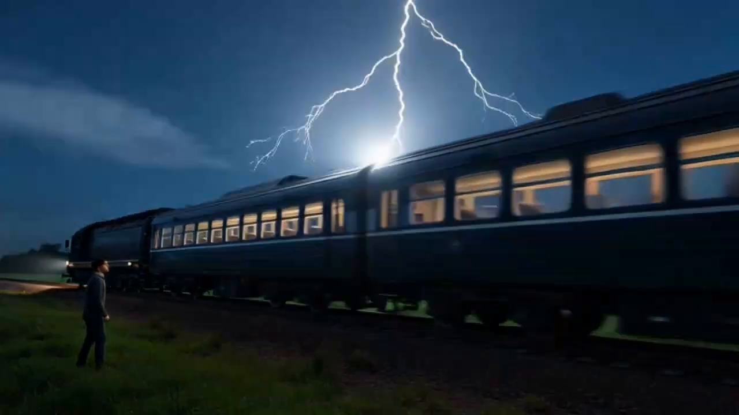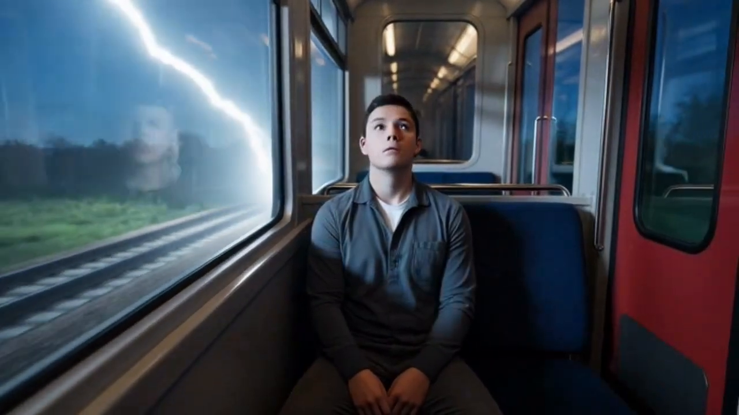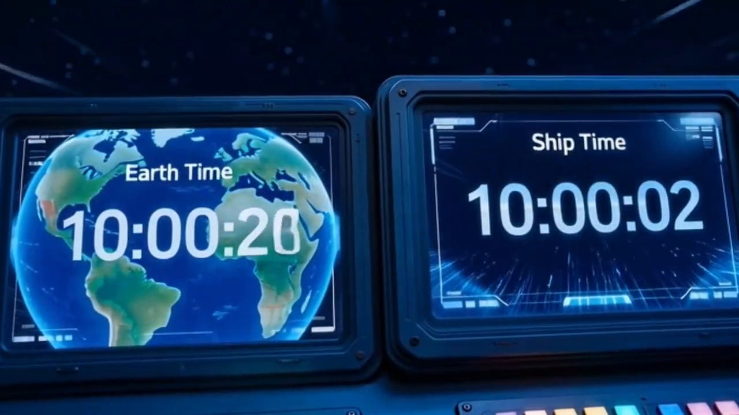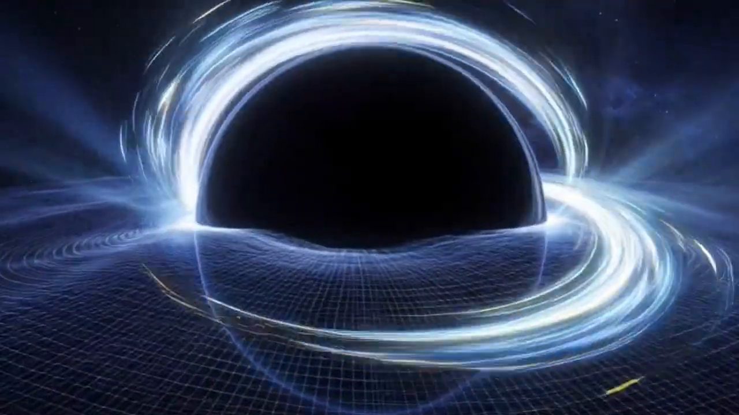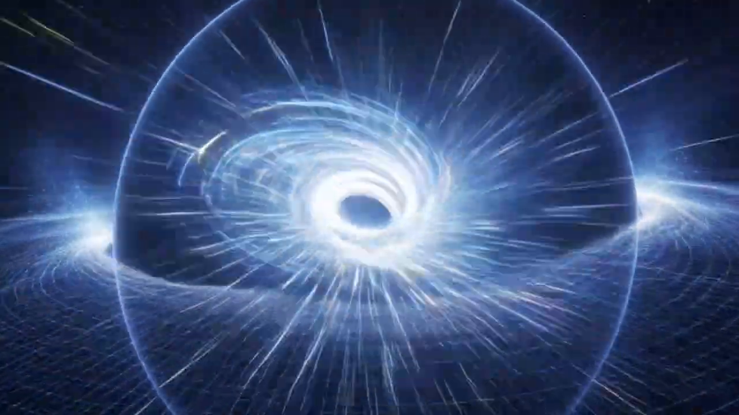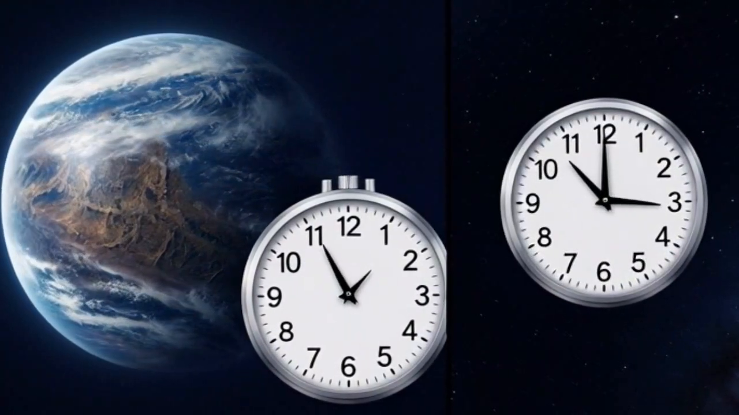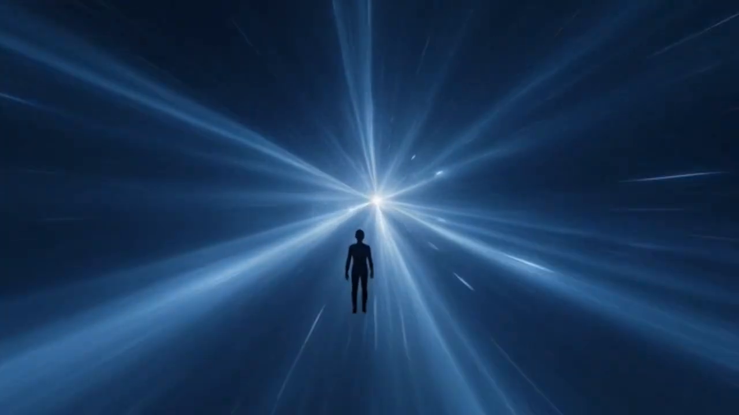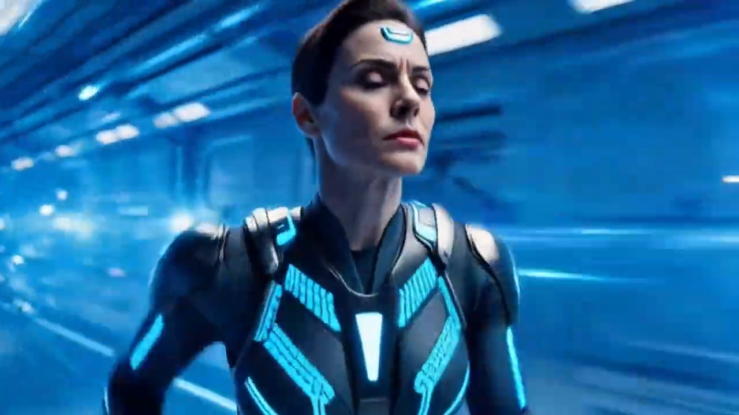Relativity explains how lightning strikes on a moving train look to different observers. As you approach light speed, time slows down for you relative to those on Earth. Black holes warp space-time so much that not even light can escape. Near massive objects, time runs slower due to gravity. Light travels at the same speed, regardless of your motion relative to it. Relativity allows time travel into the future, but not the past.